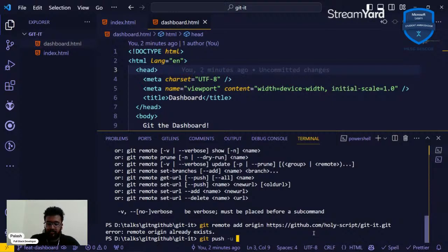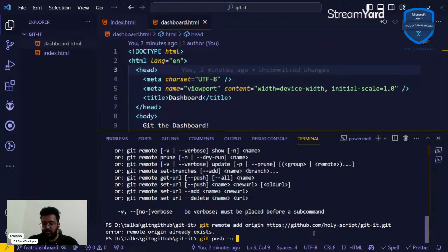the dash u flag. This basically sets the streaming of data. So right now we're streaming the data upstream. That means we're taking the changes that we have over here, and we're sending them upstream to the origin. In layman's terms, you can think of it as the flag that tells Git, okay, I'm going to make the changes to the remote repository and not get those changes, right?